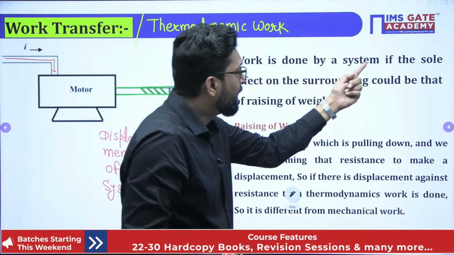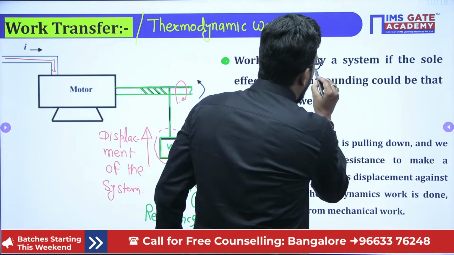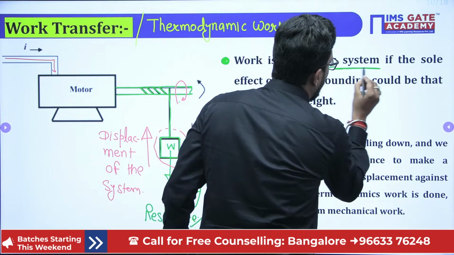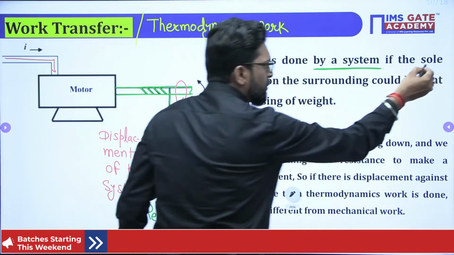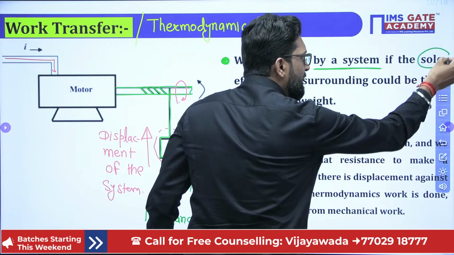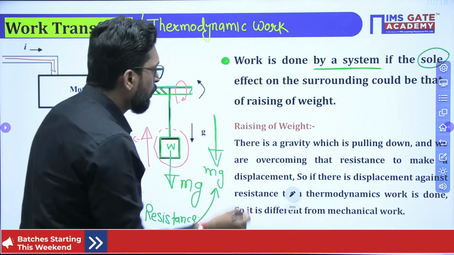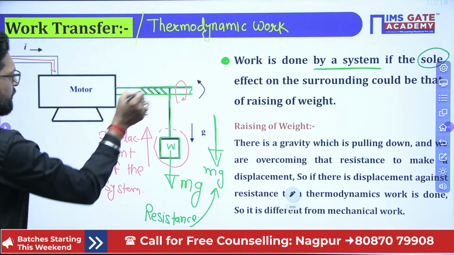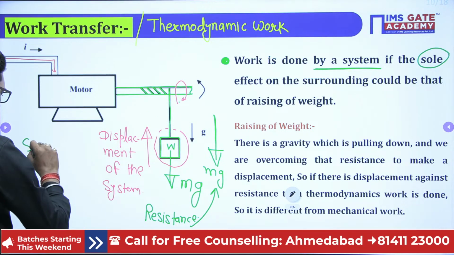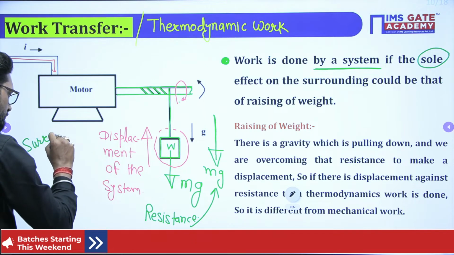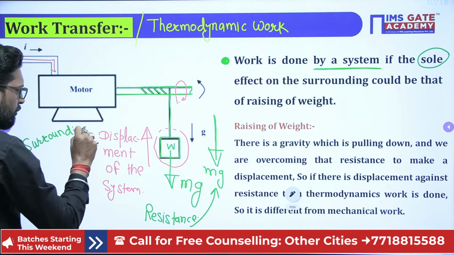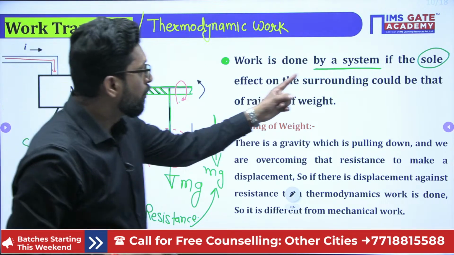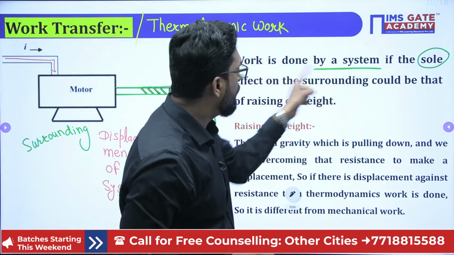The work done by the system, if the sole effect, that means the total effect, is on the surrounding. This is our system, so these are all surrounding. So the sole effect is on the surrounding.